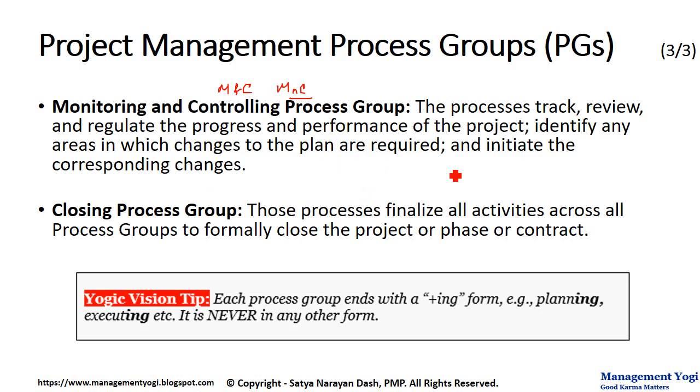And the last one is closing process group. In this process group, the processes finalize all activities across all process groups to formally close the project or a phase or a contract. So the formal closure of phase, project as well as contract is happening in the closing process group.